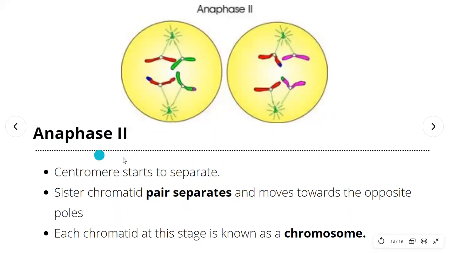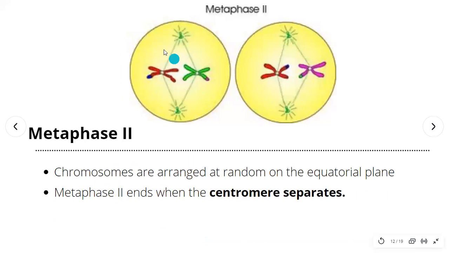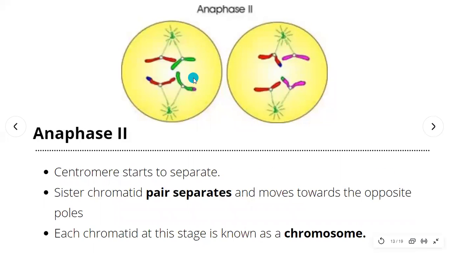And next, moving on to Anaphase, where the centromere is going to start to separate, you see. And now we no longer call this sister chromatids. Sister chromatids look like this. And this sister chromatid pair separates and they move towards the opposite pole. So this is no longer called a sister chromatid, we call it a chromosome at this stage. Okay, so in Anaphase, they're going to separate at the centromeres and they're going to be pulled to the pole.